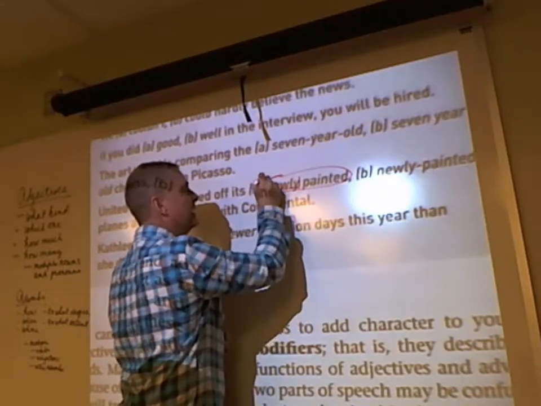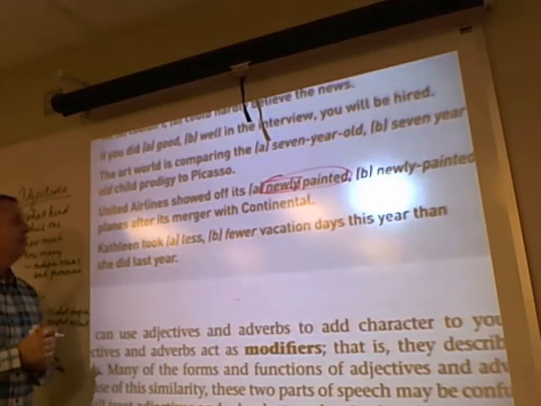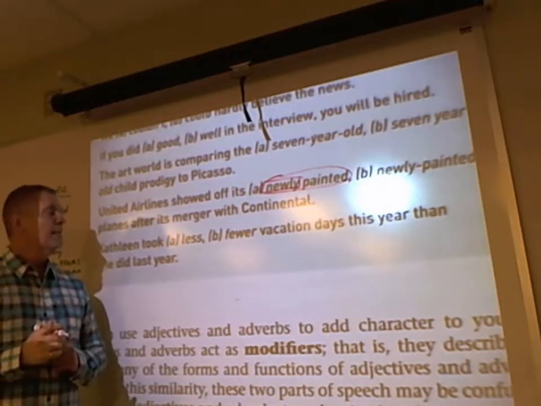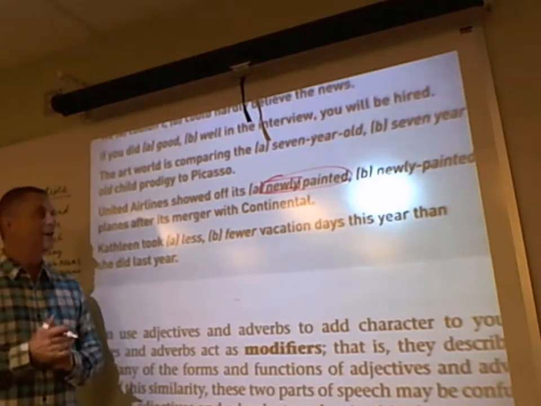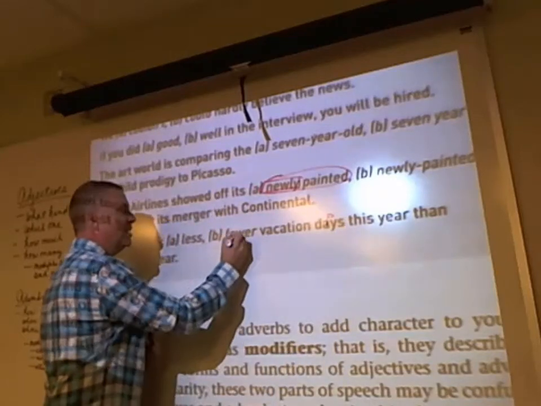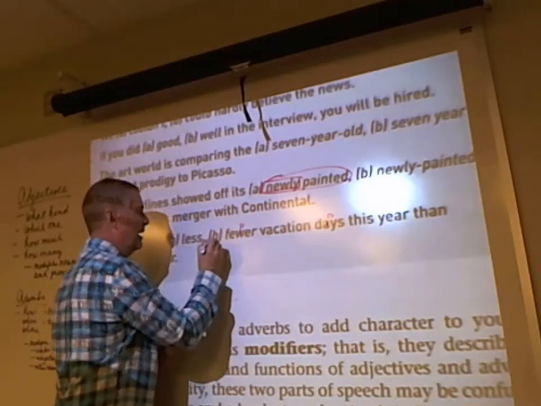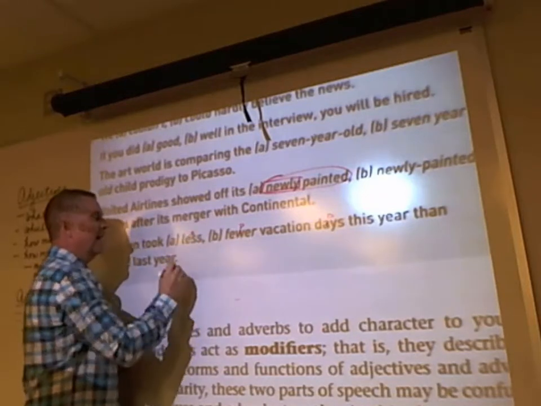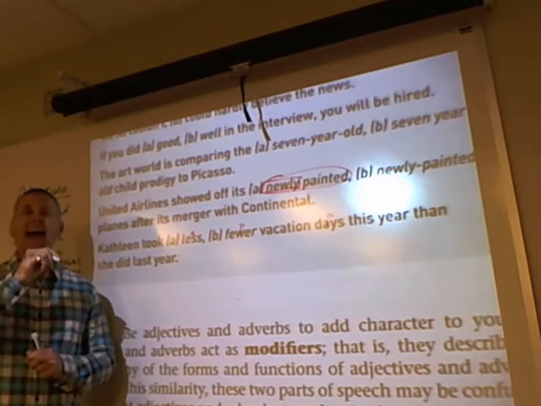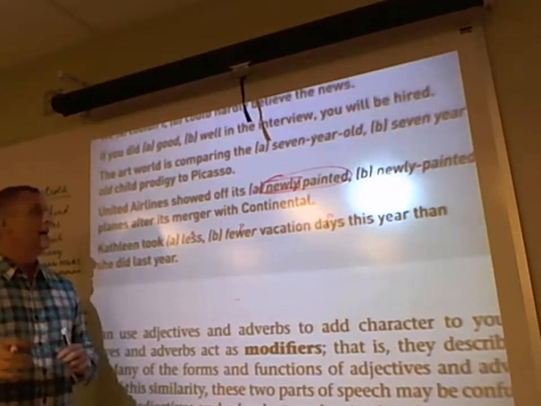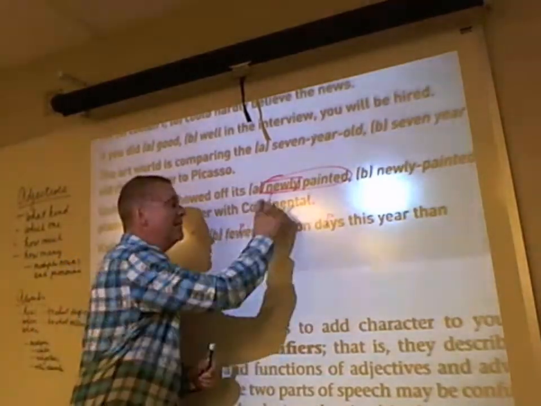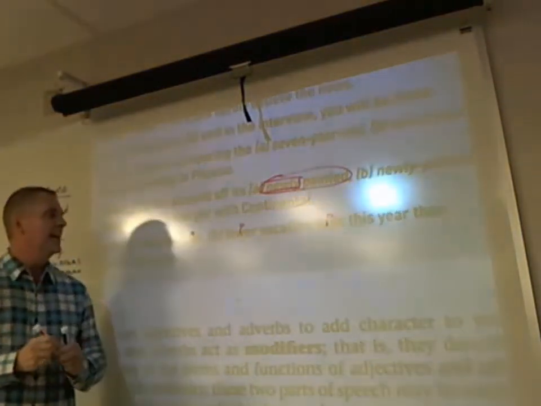Okay, then Kathleen took less or fewer vacation days. In this particular case, less and fewer are both adjectives modifying the days, and days is plural. Well, the adjective fewer is plural, and the adjective less is singular. If I said one less day, then it would be a singular adjective modifying a singular noun, day. But it's fewer days, so fewer functions as a plural adjective modifying the plural noun days.